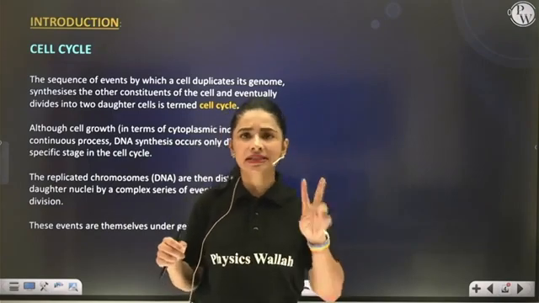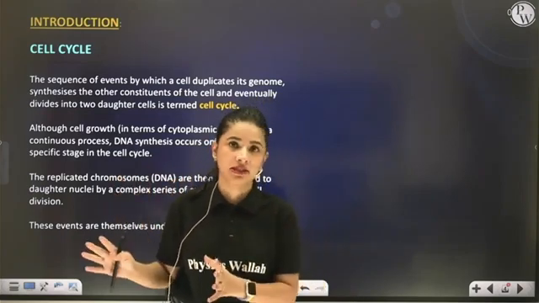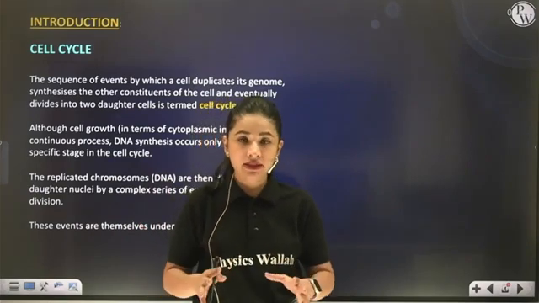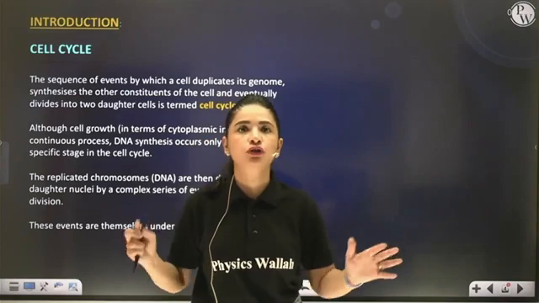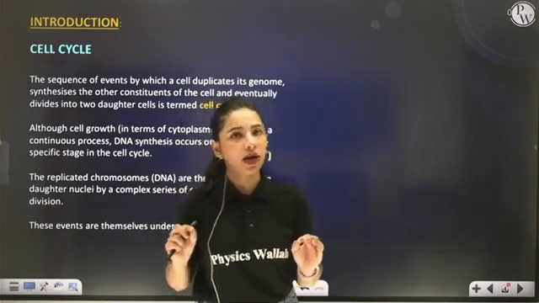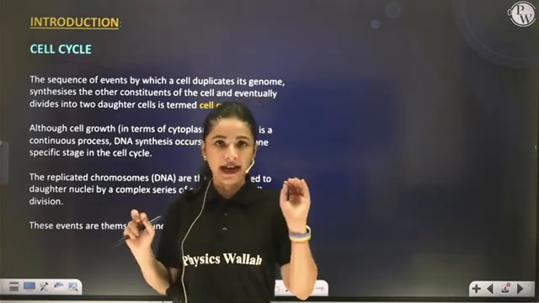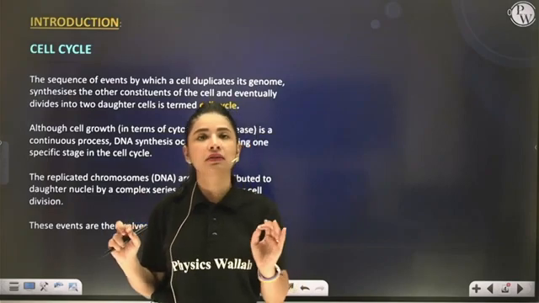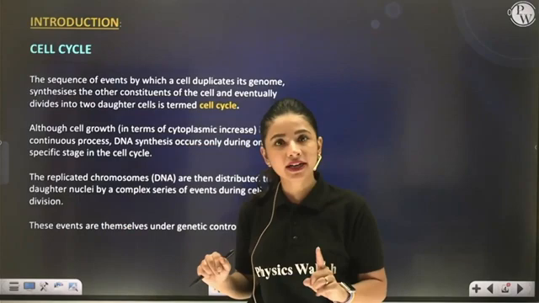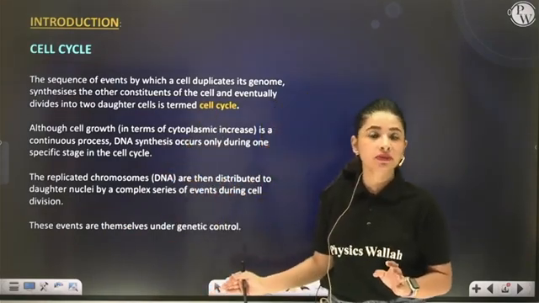First point. Cell cycle and cell division are completely under the control of genetics. This whole process is genetically controlled. That means the cell will nowhere divide automatically. Whenever and wherever cell division is required, only then is that cell going to divide. That means it is completely under the control of your genes. Am I correct or not? Okay, very good.